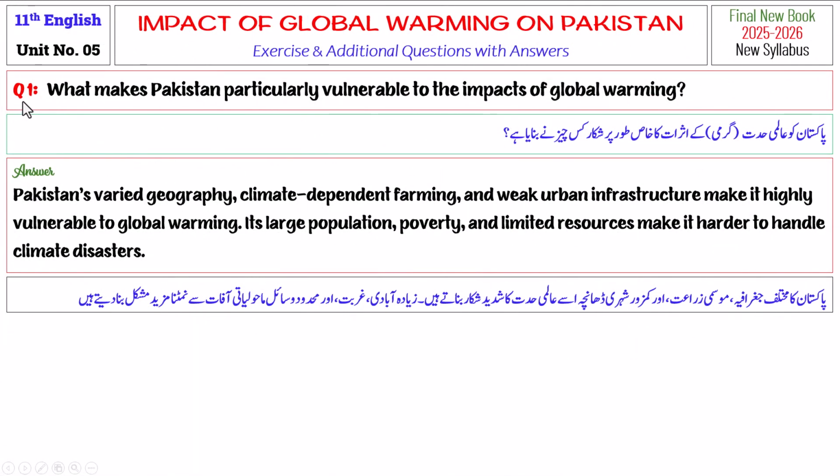Exercise question number 1. What makes Pakistan particularly vulnerable to the impacts of global warming? Pakistan's varied geography, climate-dependent farming, and weak urban infrastructure make it highly vulnerable to global warming. Its large population, poverty, and limited resources make it harder to handle climate disasters.